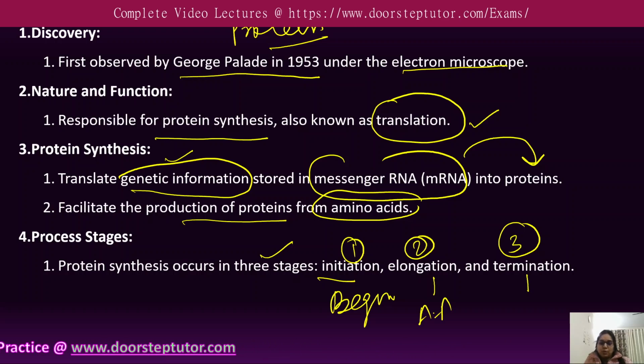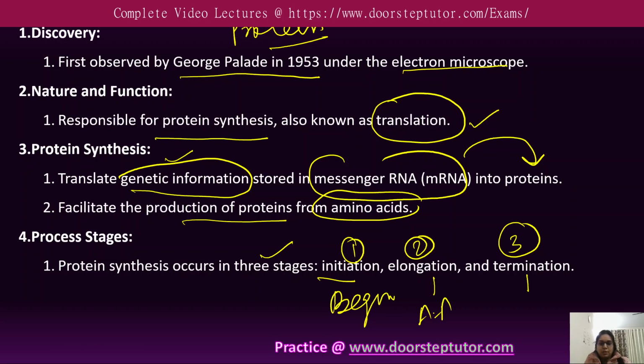Once the protein is formed in the ribosomes, the protein moves to different areas of the cell for various cellular functions. They are of cellular importance. Why?